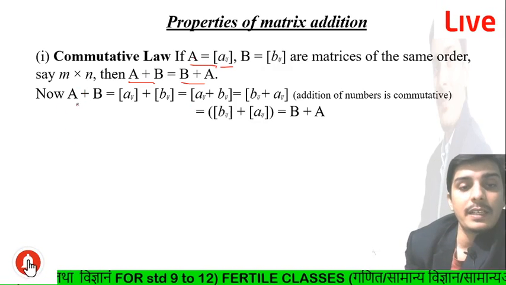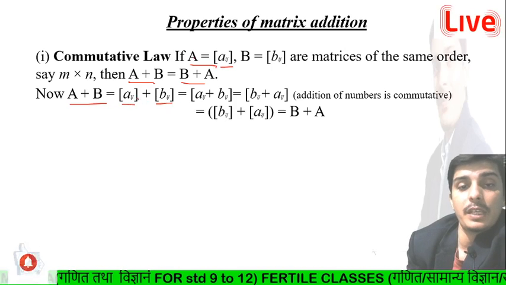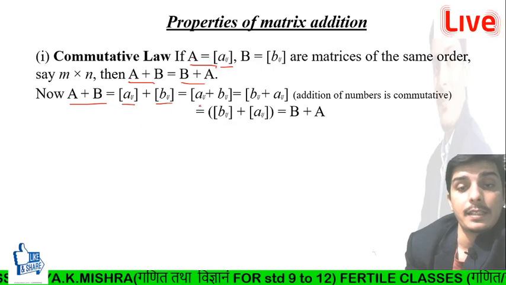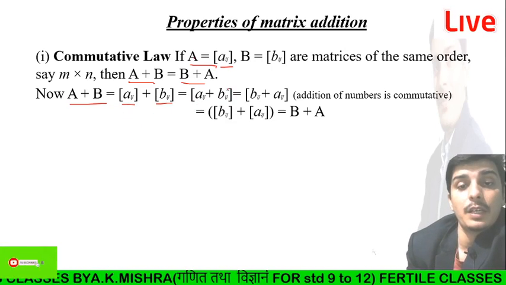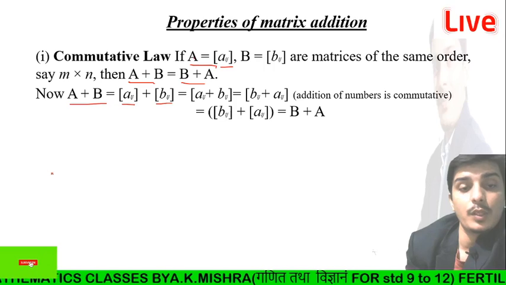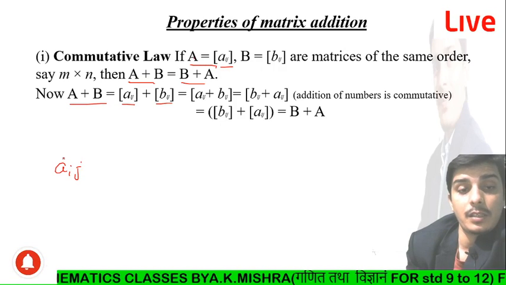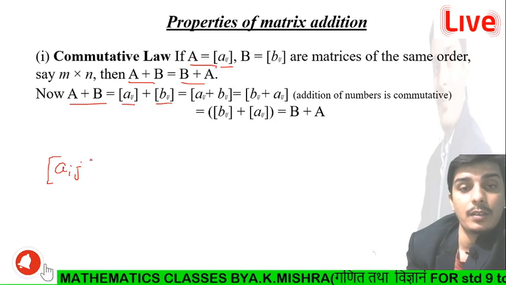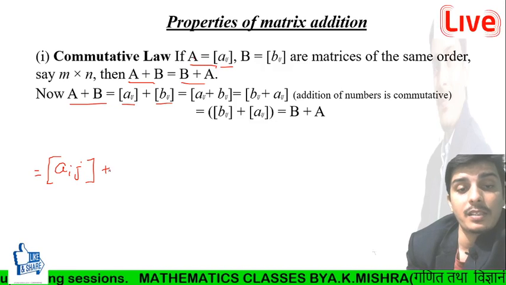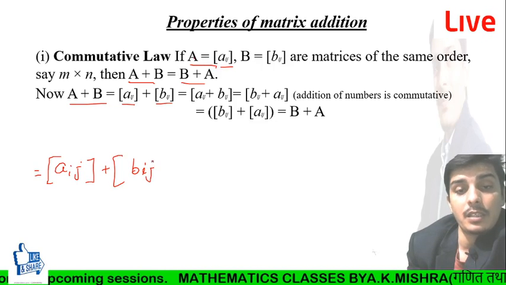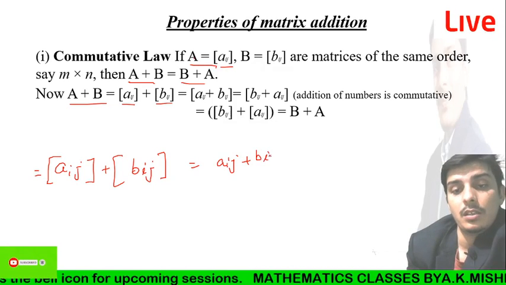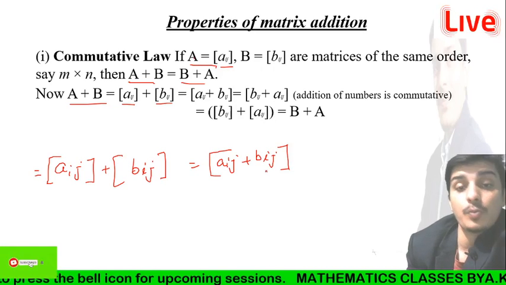So we can write A plus B equal to aij plus bij, because A contains the element aij and B contains the element bij. As I discussed in the addition of two matrices, we have to add the corresponding elements.